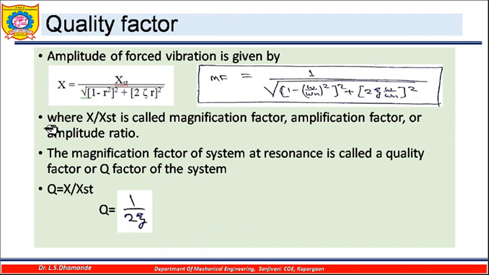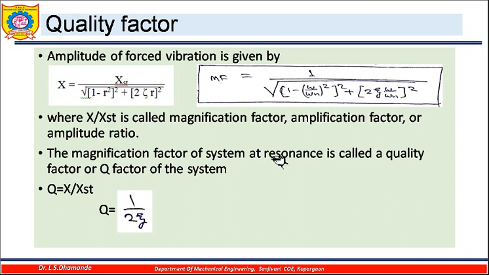It is nothing but the ratio of... the magnification factor, amplification factor, or amplitude ratio is nothing but x by xst. This is already known to us, and you can also write this magnification factor as 1 upon the square root of [(1 minus (omega by omega n) squared) squared plus (2 zeta r) squared], where I say omega by omega n is r.